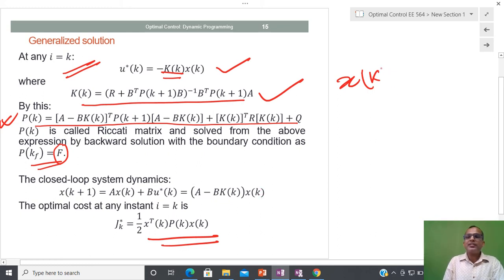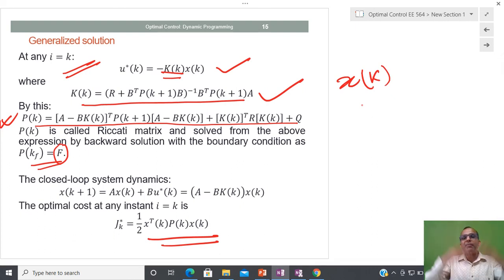So now it is time to conclude the lecture. In this lecture we have discussed dynamic programming. We applied dynamic programming to solve one very simple problem, in which we saw how to solve the problem when control and state are both constrained and only available at discretized instants.